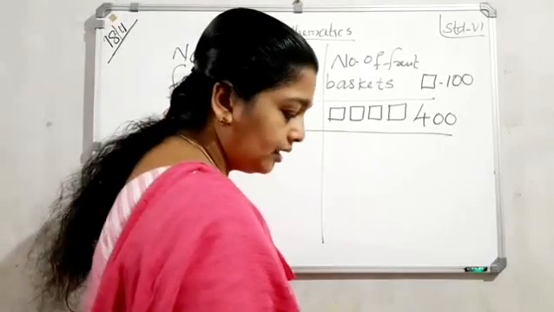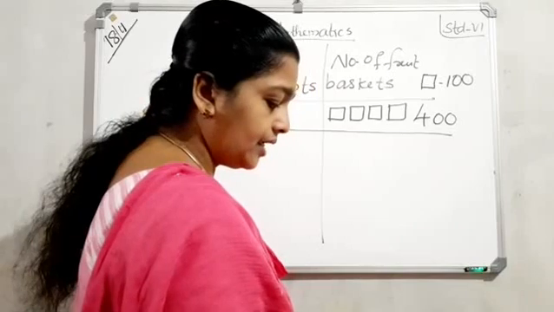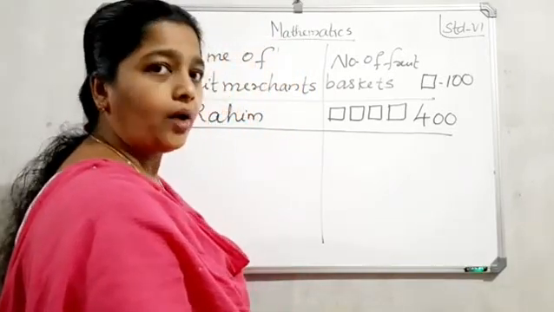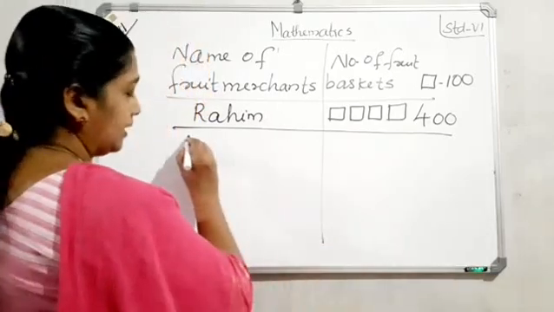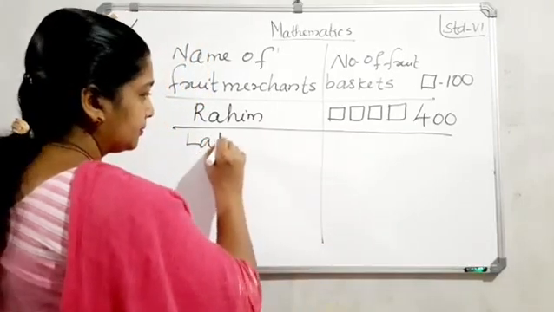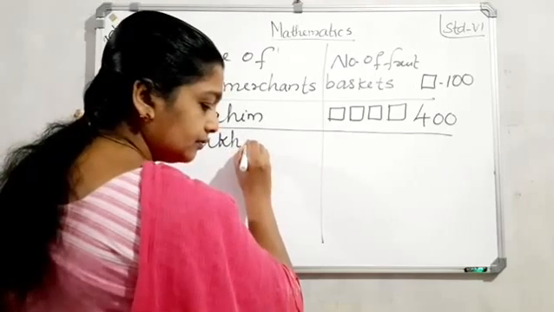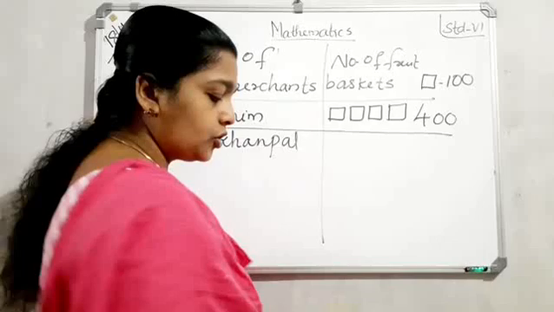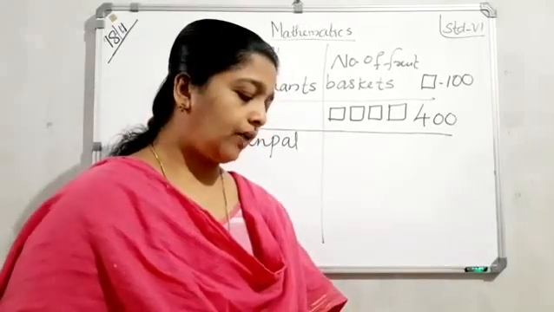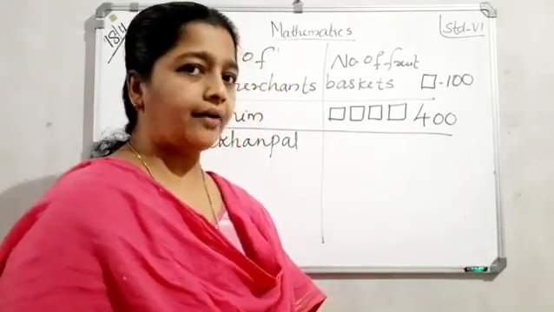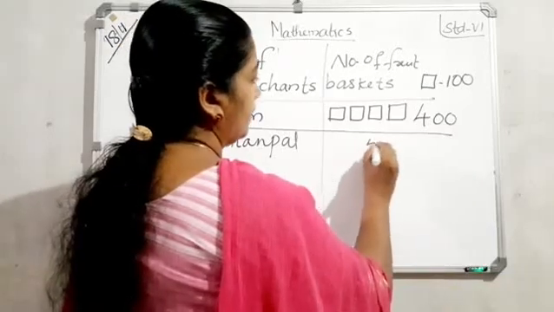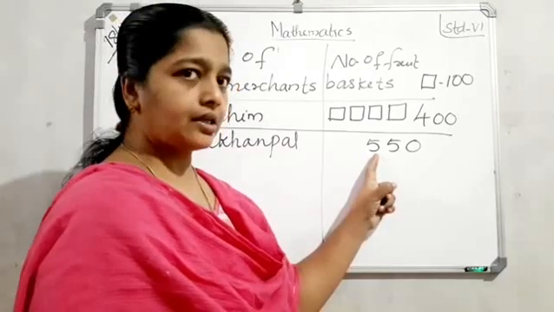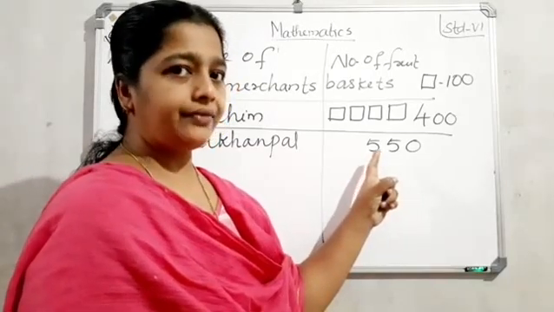Next one. The second merchant, how many does he have? 5 full and 1 half. That is 5 full: 1, 2, 3, 4, 5 full baskets, and 1 half. So that is 550. 5 full means 5 into 100, 500 plus 50, 550.